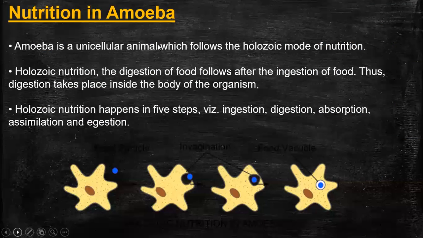And now today we are starting with the nutrition in amoeba. So amoeba is a unicellular animal.